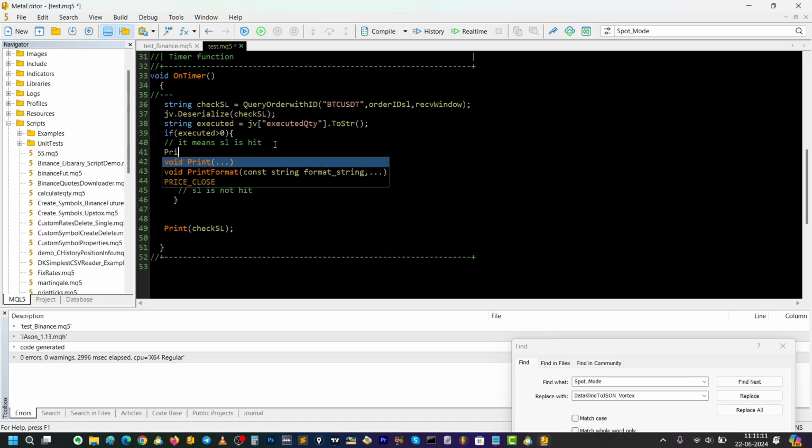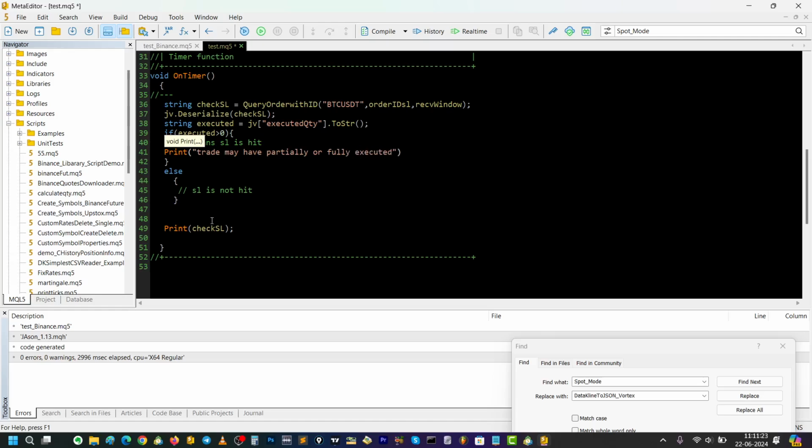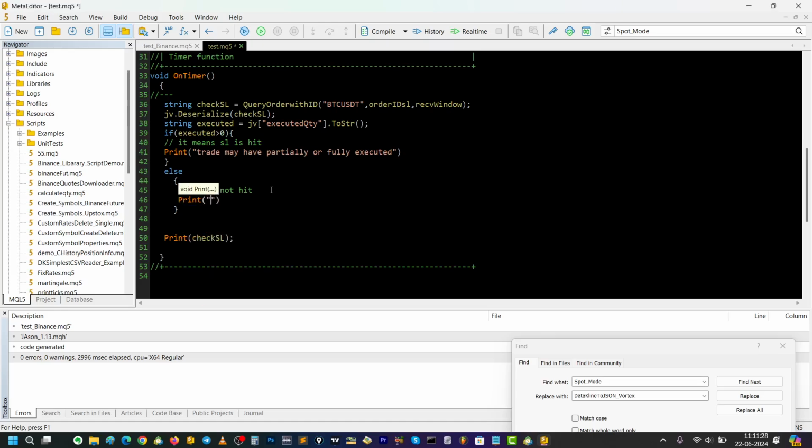So you can print something like this. Okay, for example, if it is greater than 0, trade may have partially or fully executed. Okay, and here you can print it like trade or SL is pending, something like that. And you can do whatever you want inside these codes.